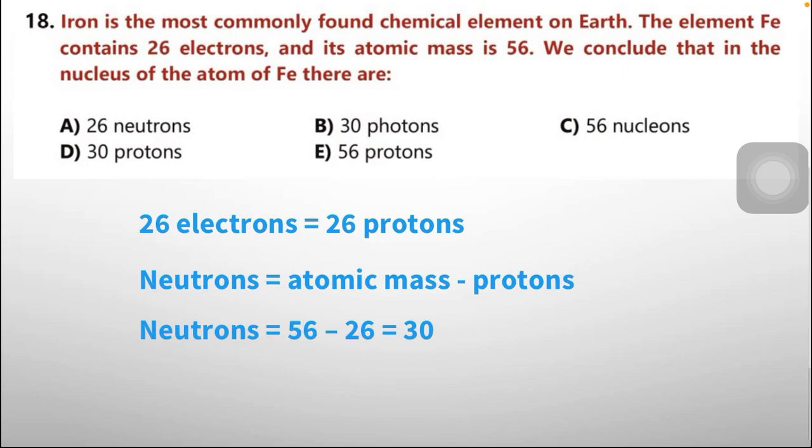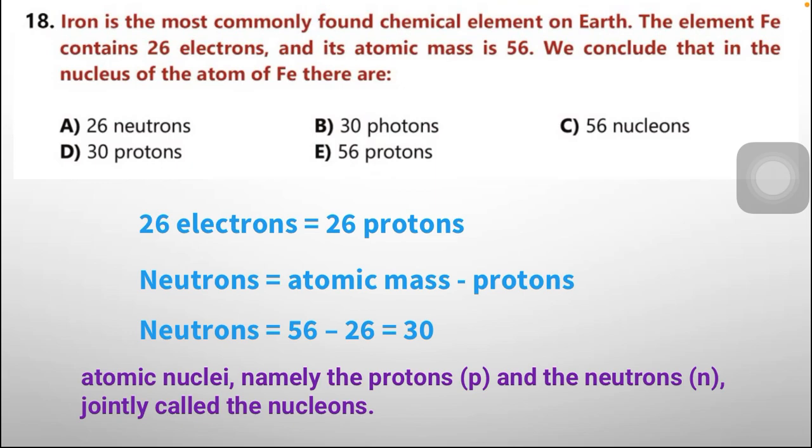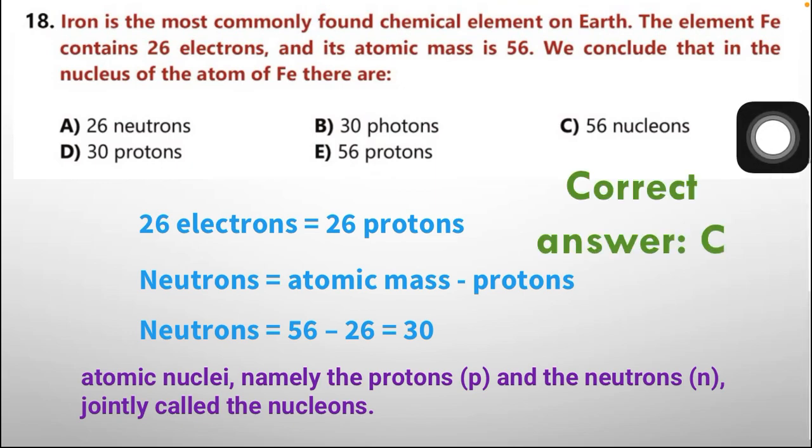But this term is something new. Let us check what that term is. Atomic nuclei, namely the protons and the neutrons, are jointly called the nucleons. It means atomic mass. So together it contains neutrons and protons, that is 56 nucleons. So the correct answer is option C.